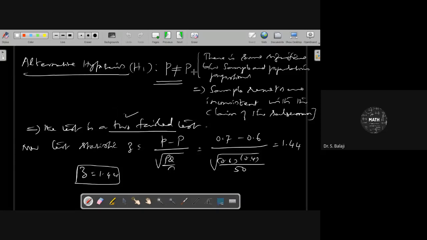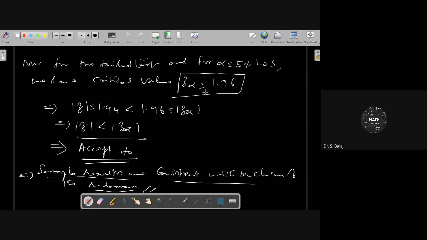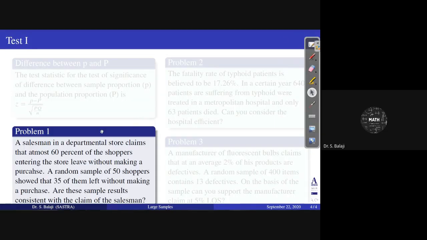Because of this statement, not equal to, less than or greater than, you can fix what type of tailed test. Then find the test statistic and determine whether its value is less than or greater than the critical value. Less than means accept H naught. Accept H naught means sample results are consistent with the claim of the salesman. This is the idea of how to approach this type of problem.